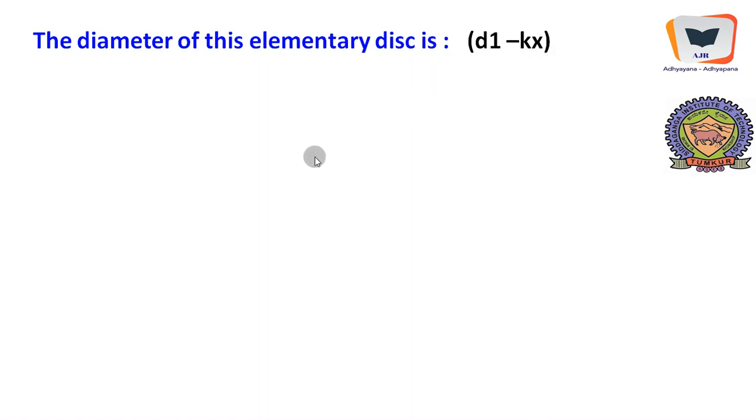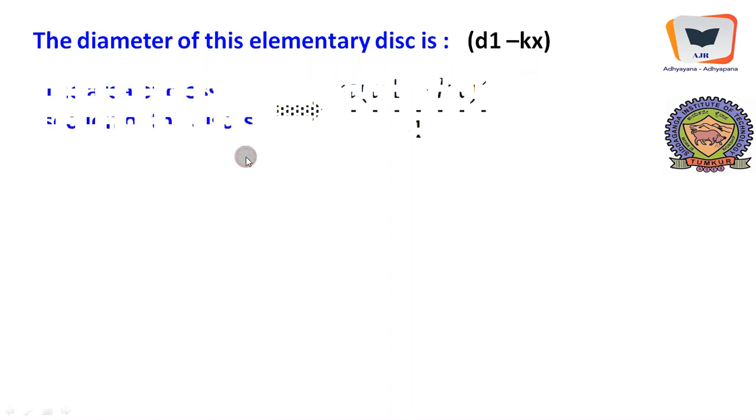It cannot remain d1, it is something lesser than d1, and this something is given by this, because if you move for a distance of L, the reduction is d1 minus d2, and per unit length it will be d1 minus d2 by L. Anyway, we have not moved for the unit length, we have moved for a distance x. Therefore at this particular point the diameter of this elementary disk that we considered is d1 minus kx.